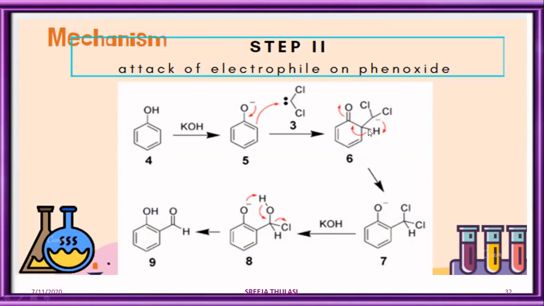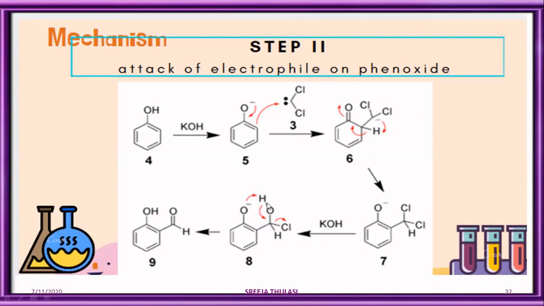Now, in order to regain the aromaticity, a hydrogen present here leaves as a proton, thereby resulting in the formation of phenoxide ion 7. This phenoxide ion, in the presence of alkali, is hydrolyzed and one of the Cl is replaced by OH.